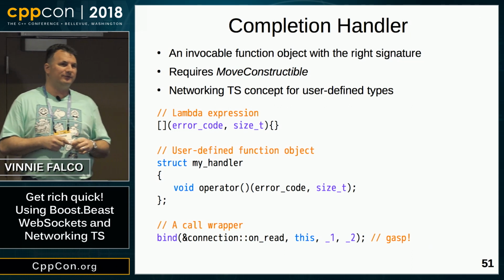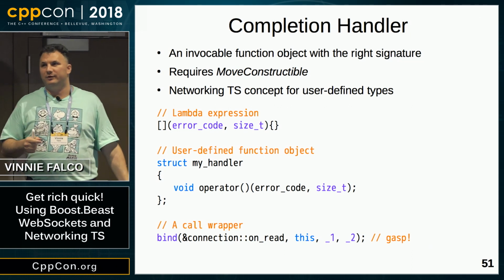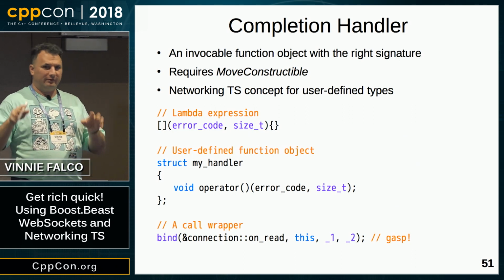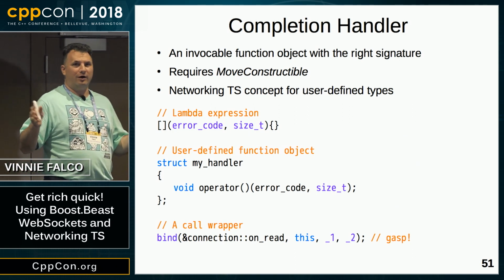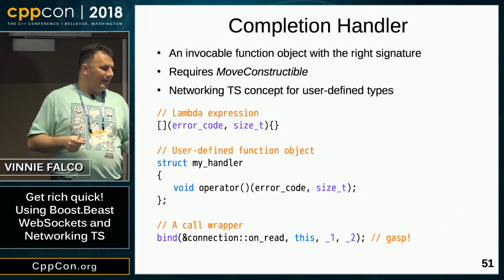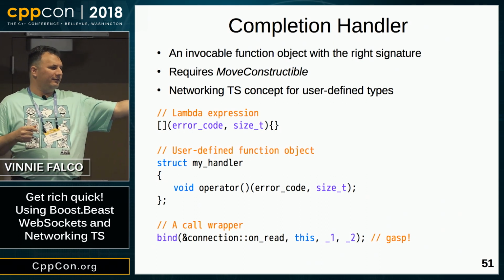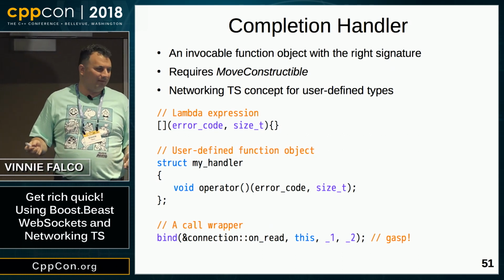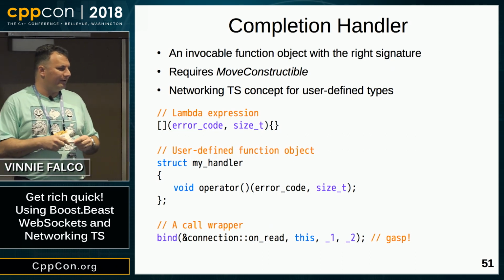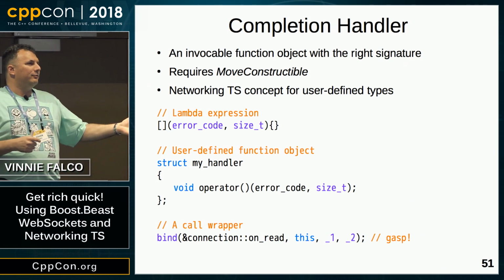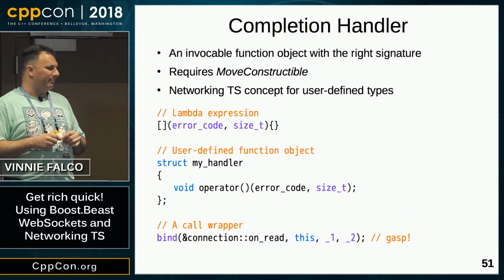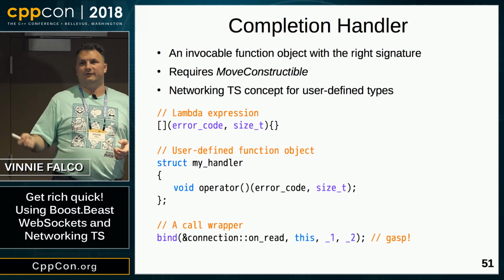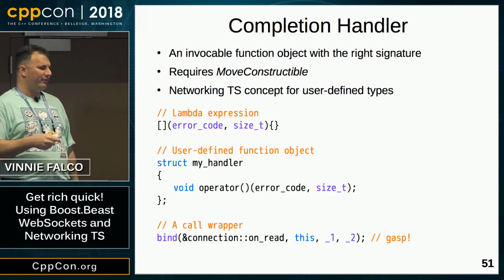Here are 3 examples of completion handlers. The first is the lambda, which you've already seen. The compiler will generate the function object for you in some anonymous type with a really long, obnoxious name. And then the second example is a user-defined function object. This is no different than the lambda, except you're just writing it out by hand. It has the function call operator. And then the third example, we have the return value of std::bind, which returns a call wrapper. Again, this is an invocable function object. In this case, the standard library is creating that type for you.